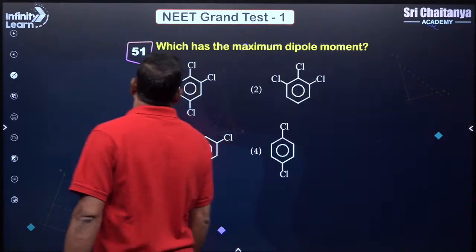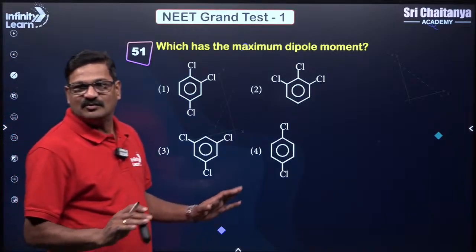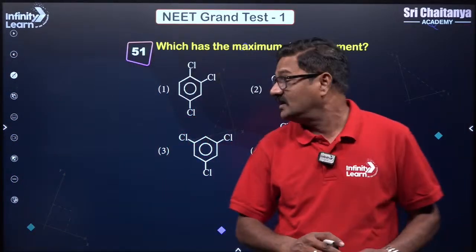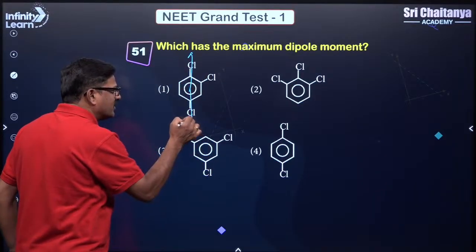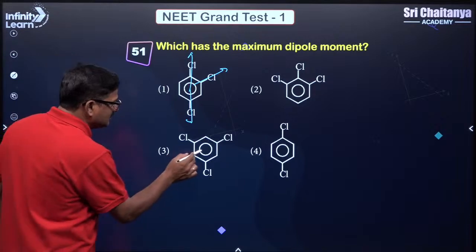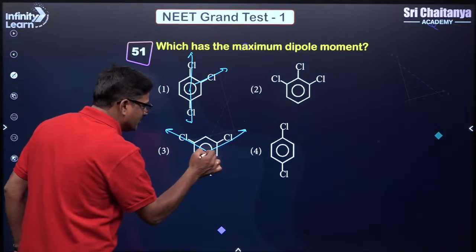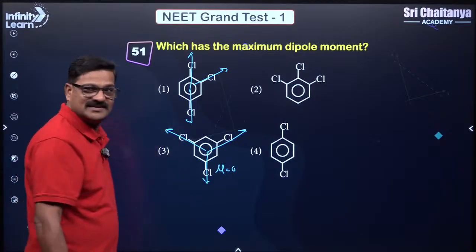Yes, the answer is going to be 2. Which has the maximum dipole moment? Here, this bond moment is going to cancel this bond moment, and the rest is going to be in this way. And this bond moment is absolutely cancelled. Dipole moment is going to be 0.